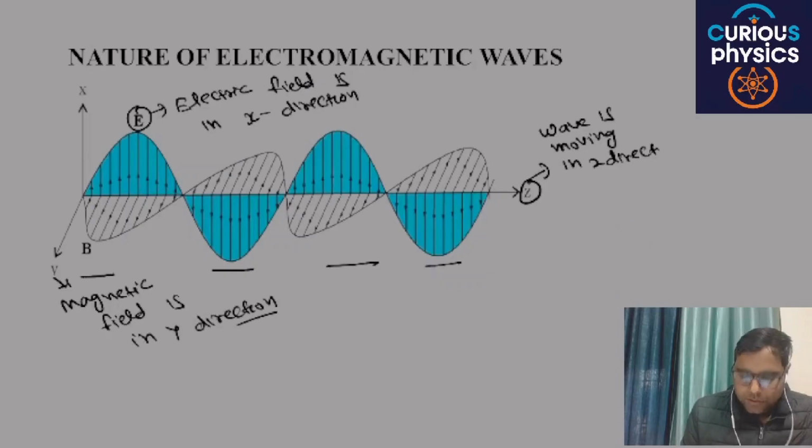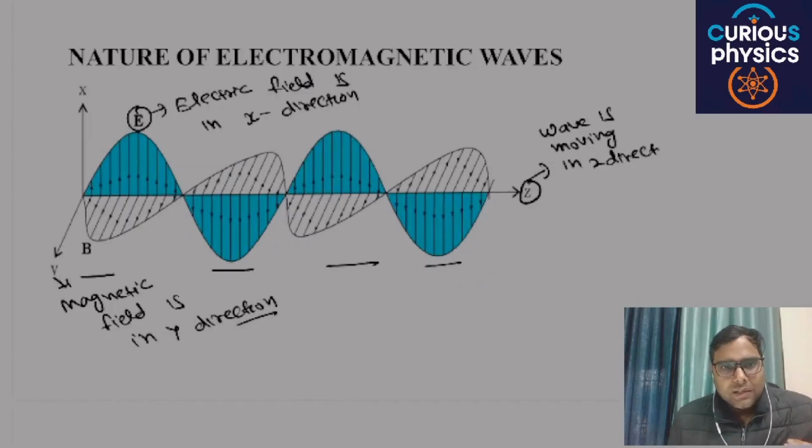Are you able to understand my point or not? This will not always be the case. The wave can move in the x direction, then E and B will be there accordingly in the z and y directions.